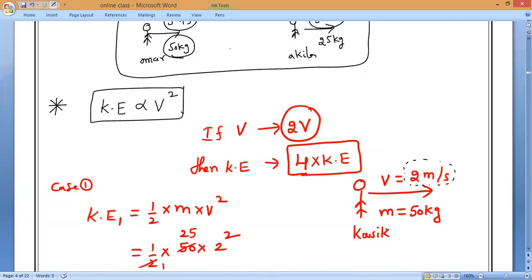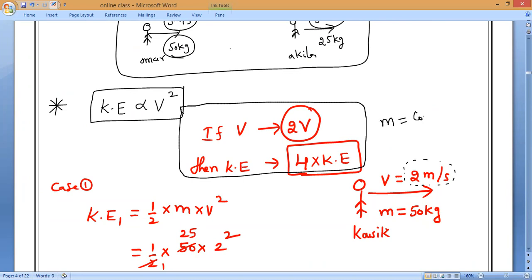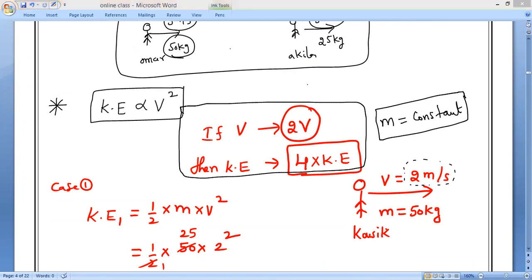If velocity becomes double, then kinetic energy increases 4 times. But who is constant here? Mass. Mass remains constant. Is it okay, everybody? Any doubt? No, sir.